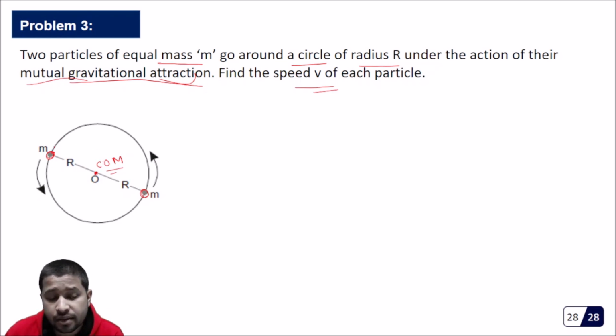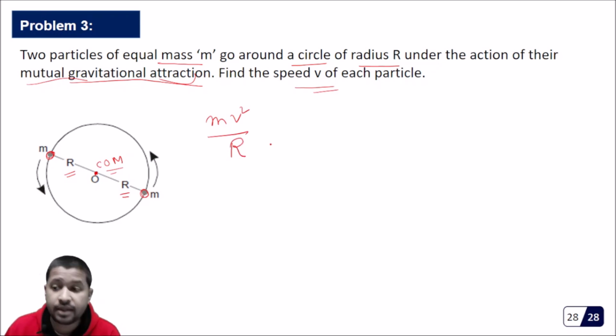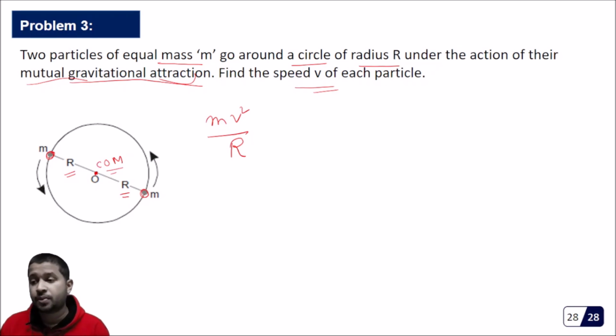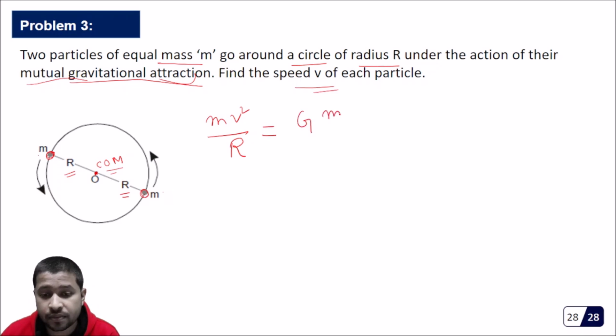Now it is said that they are revolving around this midpoint. So if this is R, this also will be R. This is the center of mass. Find the speed v of the particle. Now we know that if they are moving in a circle, there has to be some centripetal force, and the value of that centripetal force will be mv square by R. Now who is providing the centripetal force? This centripetal force is provided by the gravitational attraction of these two particles. So that means this force has to be equal to the gravitational attraction of these two particles.